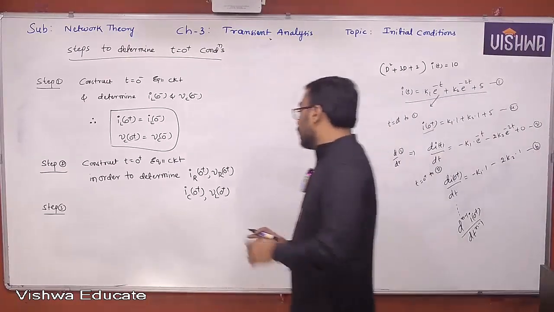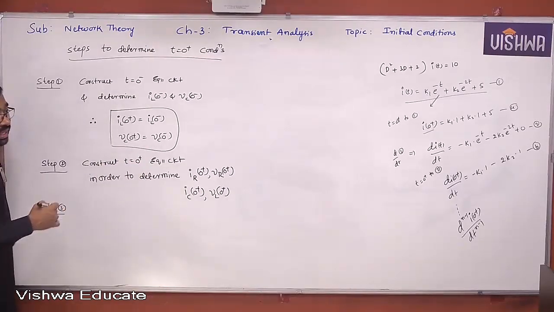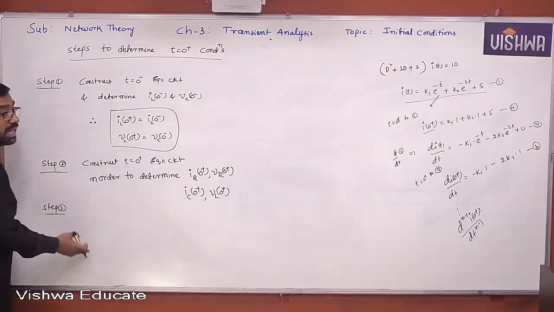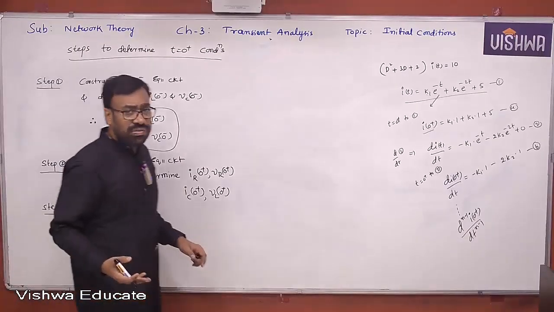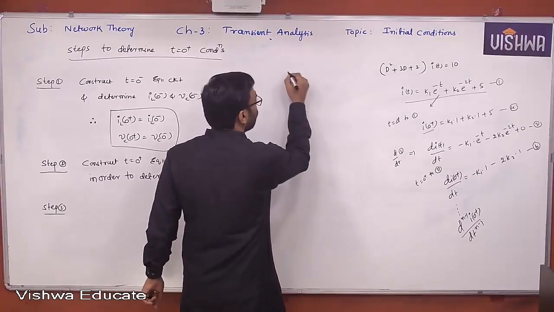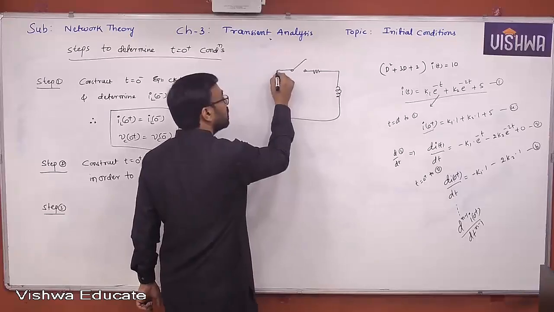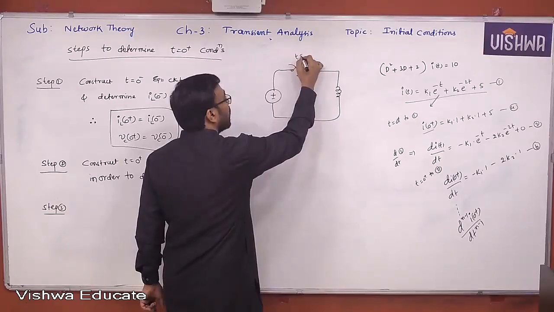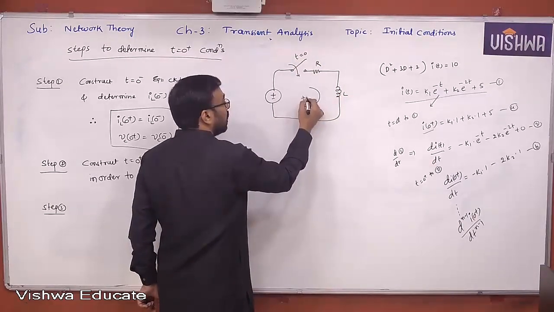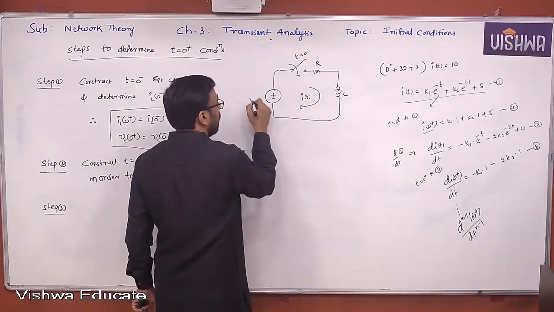That is why we determine not only the non-derivative terms, because sometimes in the exam, you may be asked to determine the derivative terms also, initial conditions of derivative terms. So what will you do in case of initial conditions of derivative terms? Suppose you have, let us say, a resistor and inductor circuit. Anyway, we are going to discuss some problems later, but let me take a simple example here. Say this is a switch, closing at t equal to 0. This is L, and at that time t the current is I of t, and this is V.